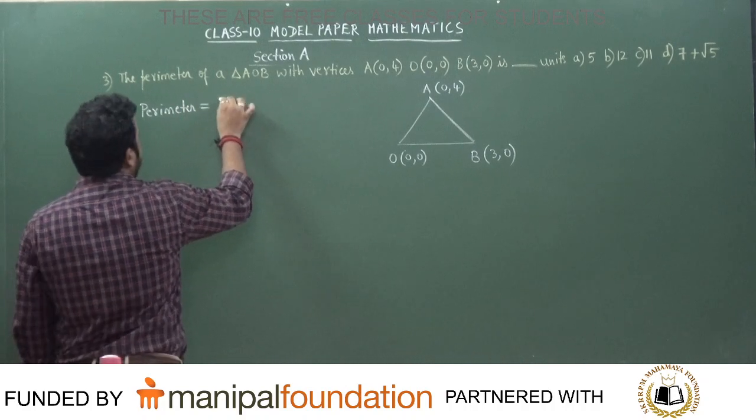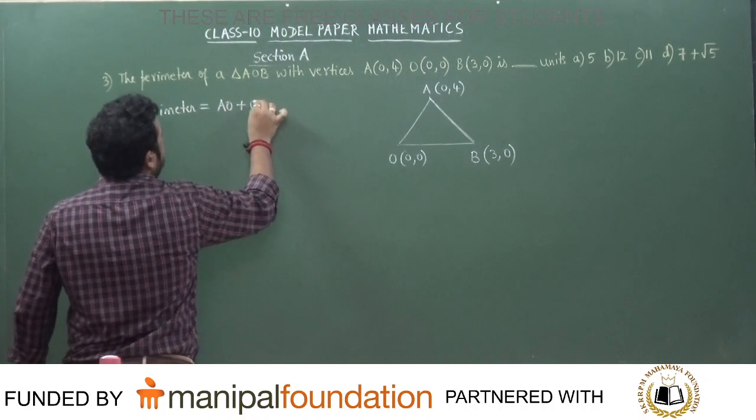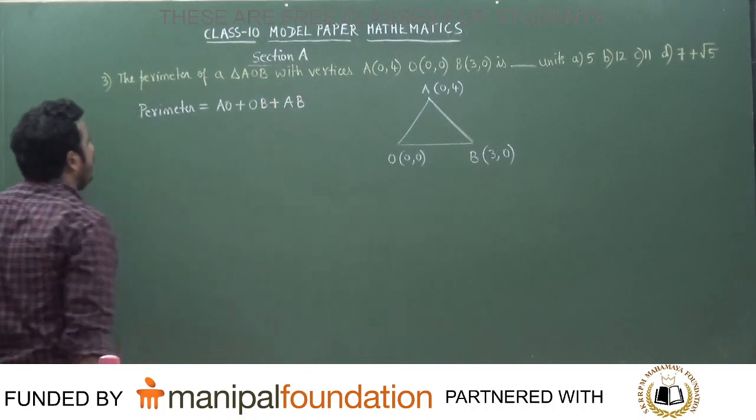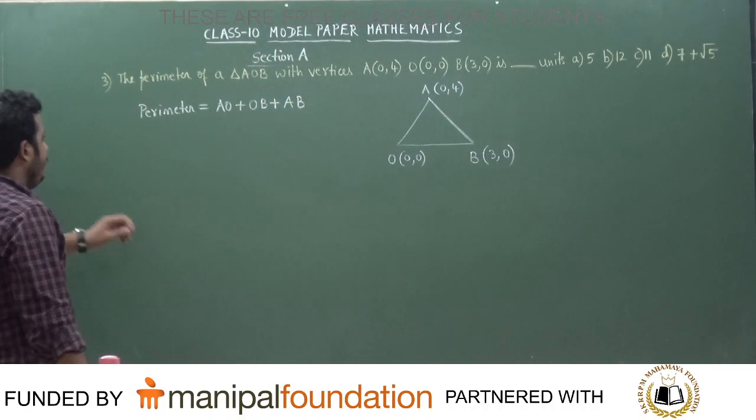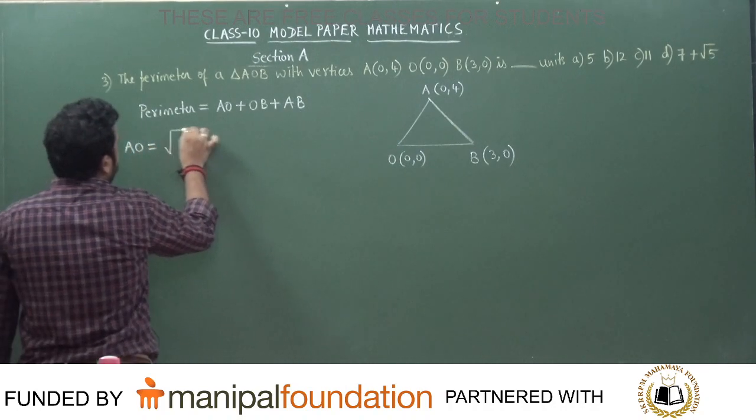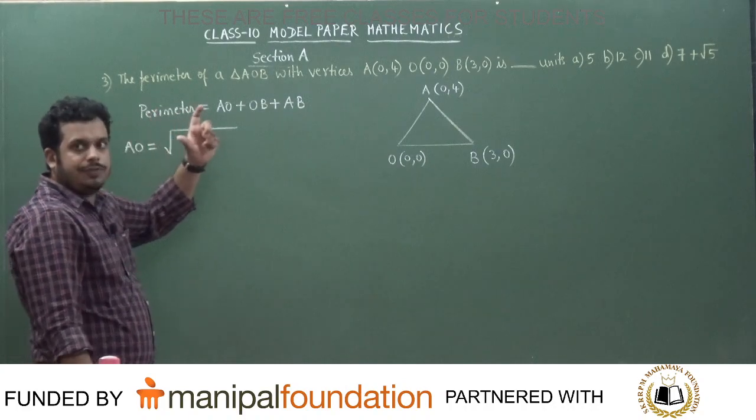So perimeter can be written as AO plus OB plus AB. Is it correct? Perimeter. Now can you tell me how to find out AO? AO is found out using the distance formula. Just to keep the distance formula in mind.